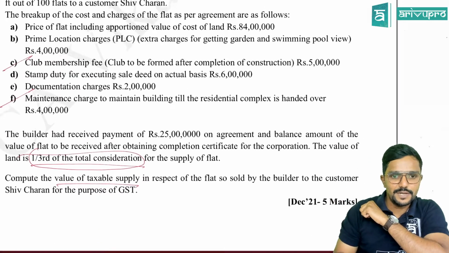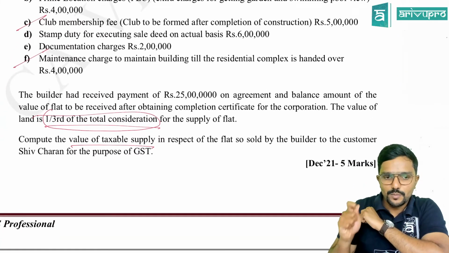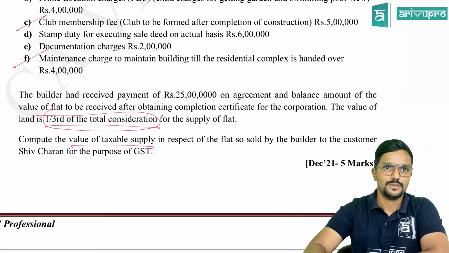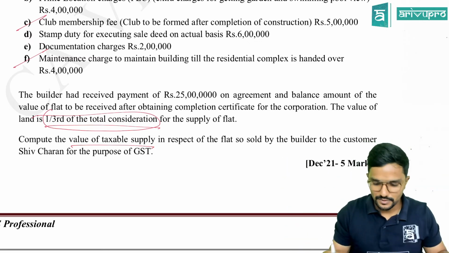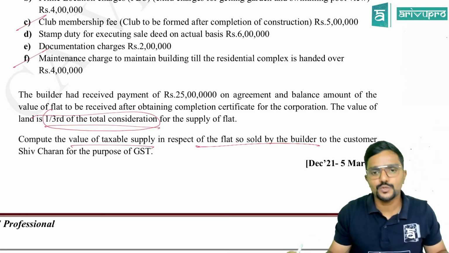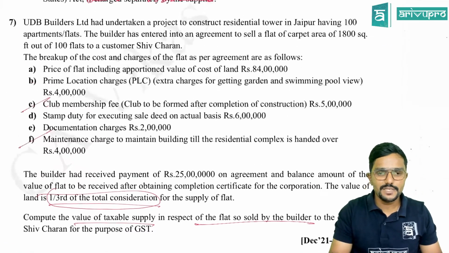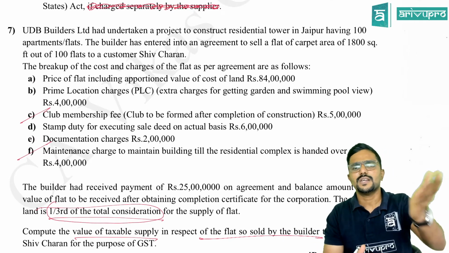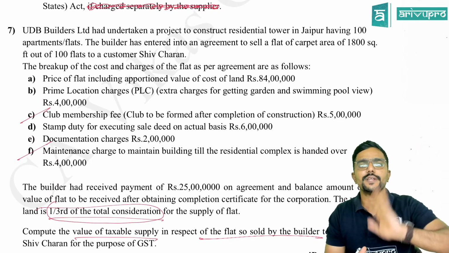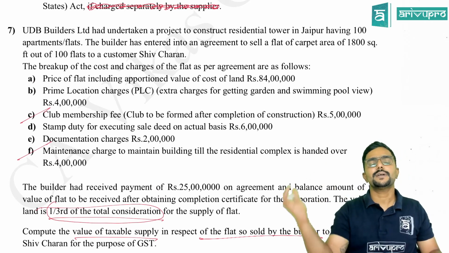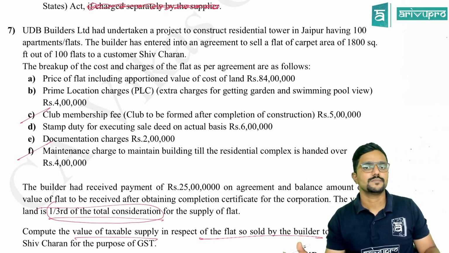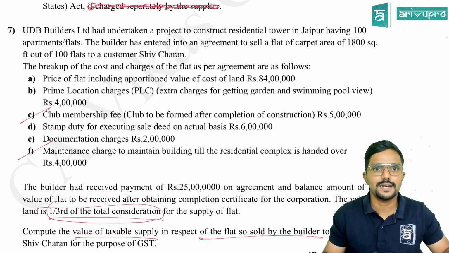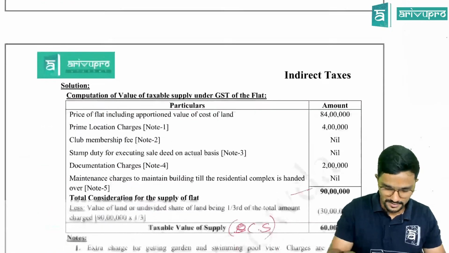The reason is that they have clearly asked in the question to compute the value of taxable supply in respect of the flat so sold. They have not asked you to consider other things. So in respect of the flat sold by the builder, anything separate other than the building, like club membership fee, is separate. So you don't include it here. It is a taxable supply, but as a separate individual supply, guys. Is that clear? Yes.